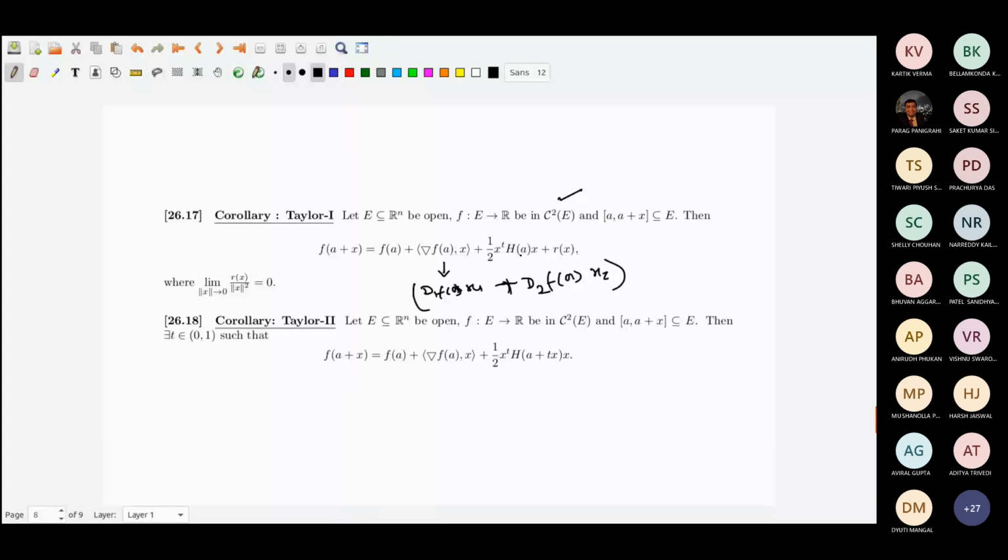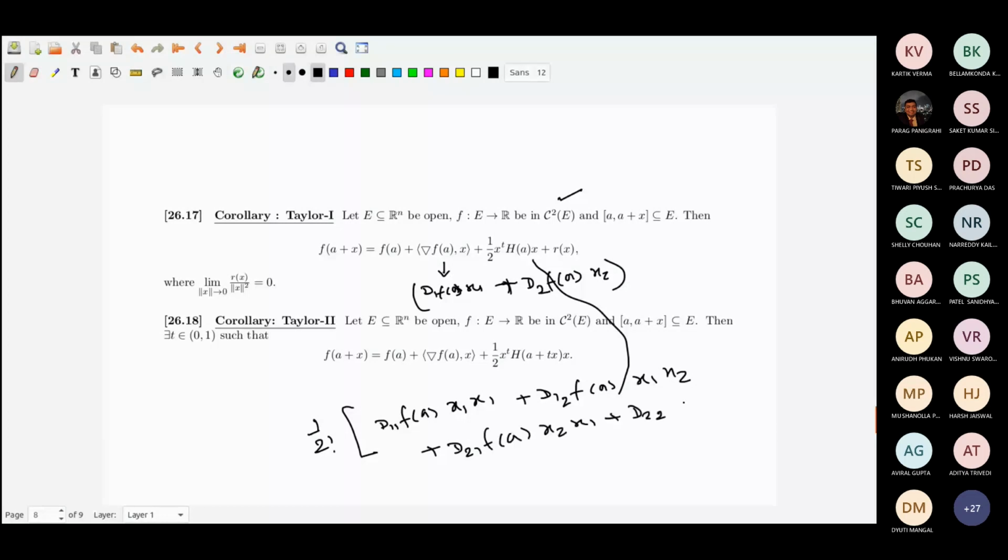This part is actually 1 by 2 factorial, and then you have D_11 f evaluated at a x_1 squared, plus D_12 f at a x_1 x_2, plus D_21 f at a x_2 x_1, plus D_22 f at a x_2 squared.